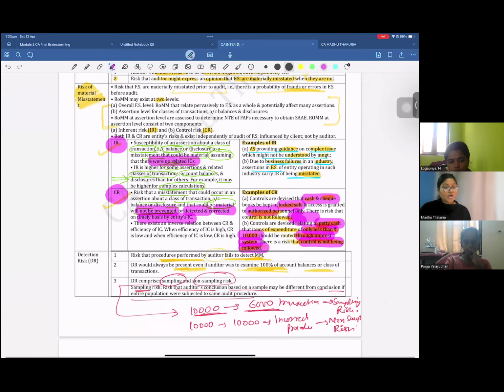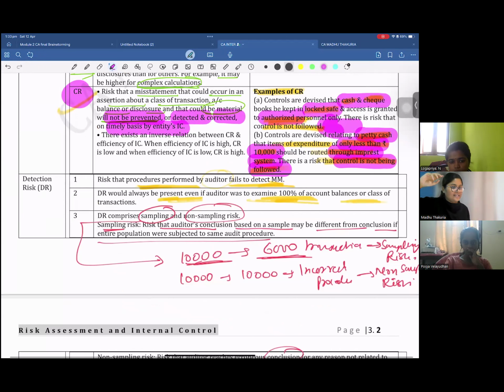Now, that is not all. You cannot just blame everything on the client. There can be some risk that comes because of you as an auditor. Listen, you may also fail to detect material misstatement because of two reasons.